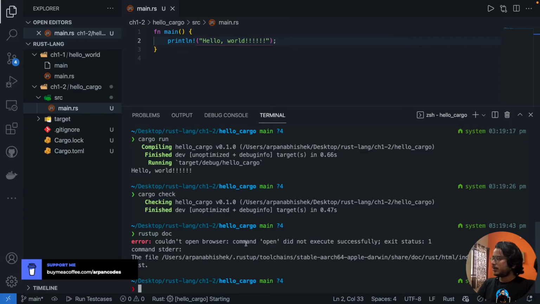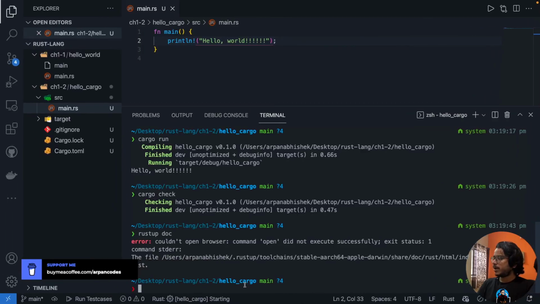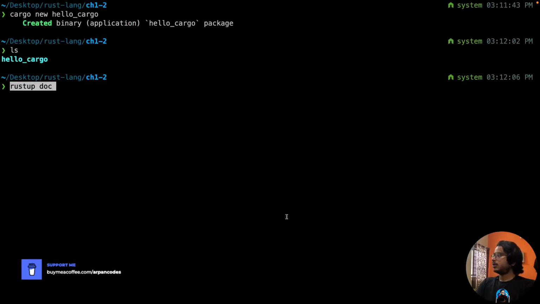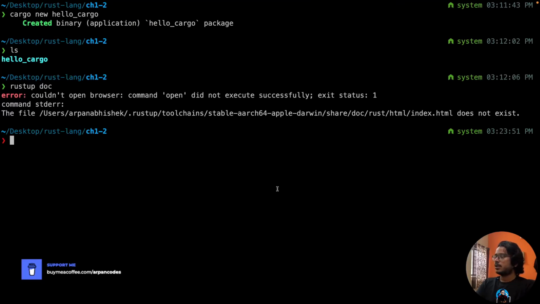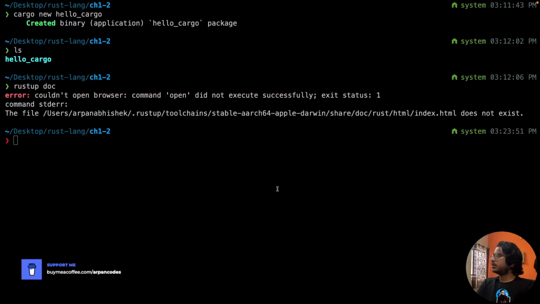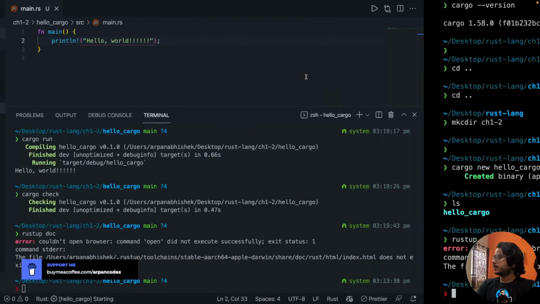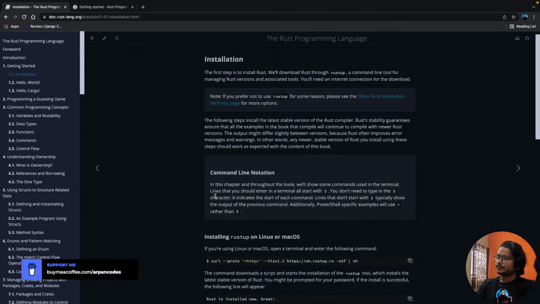Couldn't open browser. The open did not execute successfully. I guess there is some problem in my PC, laptop, Mac, but yeah, you can try running it on your machine and let me know if that works. But you can use the Rust docs using that, right? So I'm not going to change my versions right now.